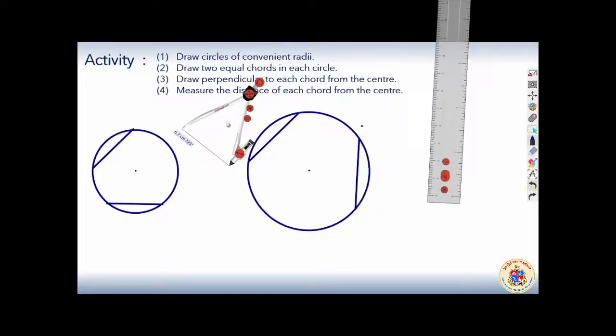Now what is asked? It is asked to draw perpendicular to each chord from the center. Actually perpendicular how to draw with the help of compass, putting arc and everything, last session में दिखाया था.